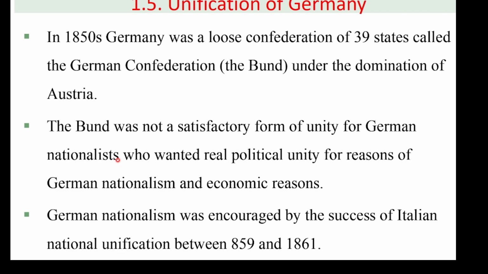They opposed this action. So they went toward real political unit for reasons for German nationalism and economic reason.